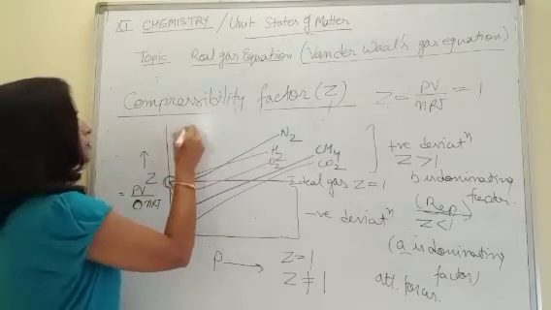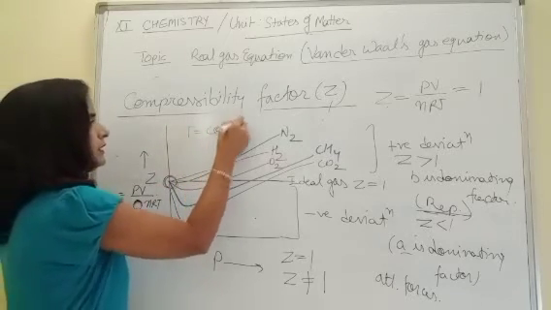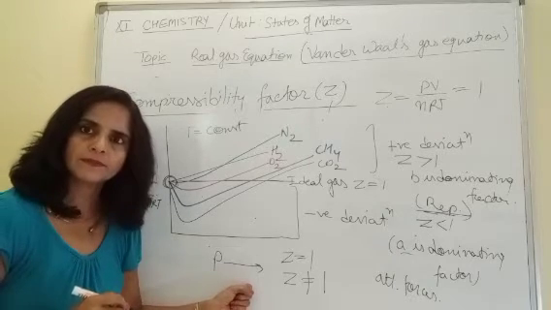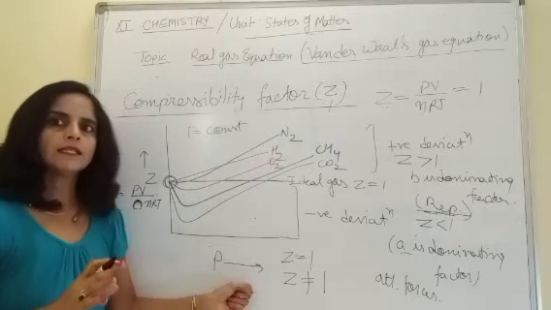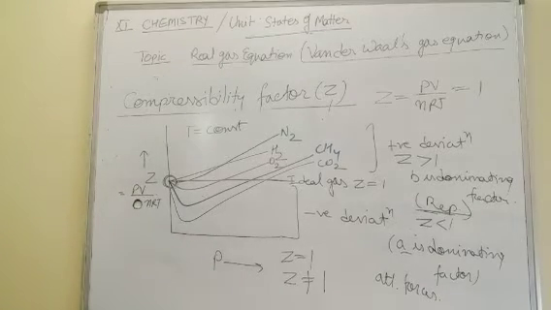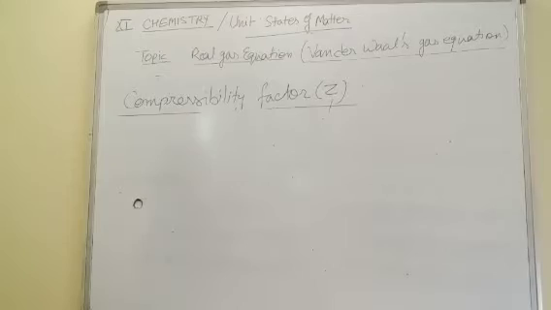Clear? This graph is plotted at constant temperature. Here we have shown only the variation with pressure. Clear, children, this thing? That for real gases it is not equal to 1 and it does depend on temperature and pressure.